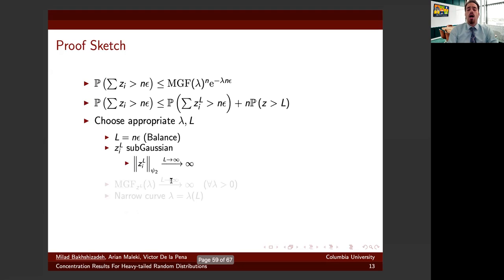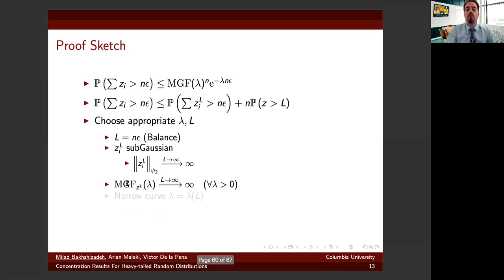And since the Z_i L are bounded and hence sub-Gaussian random variables, one might think a simple Hoeffding inequality can solve the problem from this point. But it's not the case, unfortunately, because the sub-Gaussian norm of this random variable is going to infinity as L is going to infinity. So a naive Hoeffding bound will blow up the final inequality we are interested in.